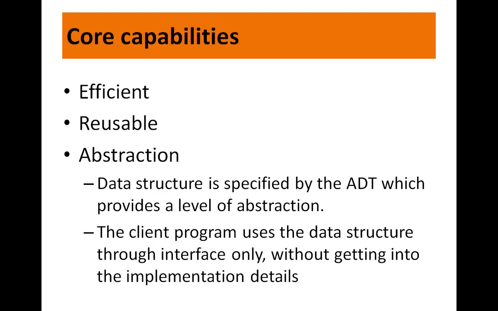And the important core capability is abstraction. A data structure is specified by the ADT, that is abstract data type, which provides a level of abstraction. Now, the client program uses the data structure through the interface only without getting into the implementation details. That is nothing but abstraction. Another example of abstraction: if you're driving a four-wheel car, right? When you're pressing the clutch and the brake, the vehicle will stop. But when you're pressing the clutch and brake, you are not bothered about what mechanism goes on, what happens when I press the clutch, right? So that is abstraction. We don't go into that detail. And that capability is provided by data structures.